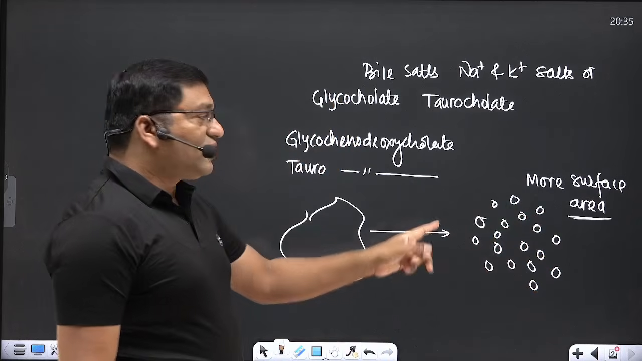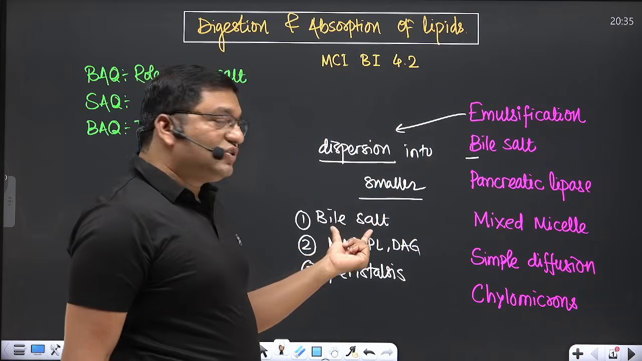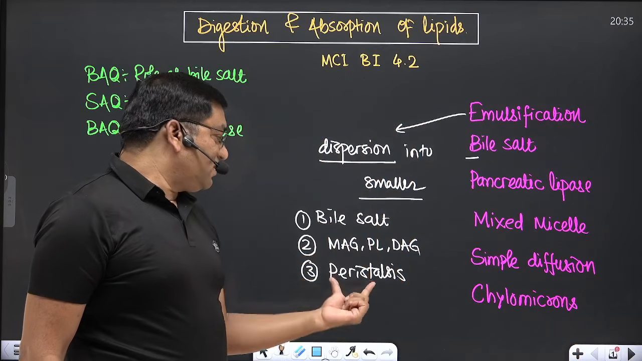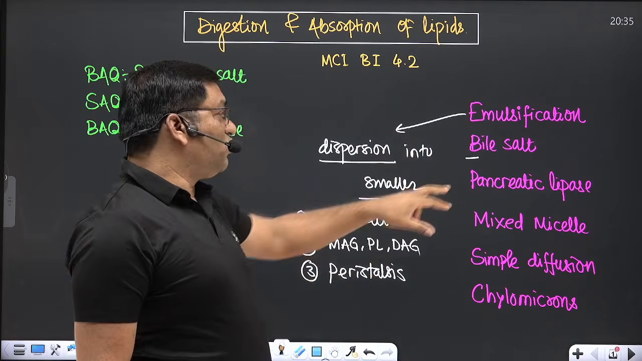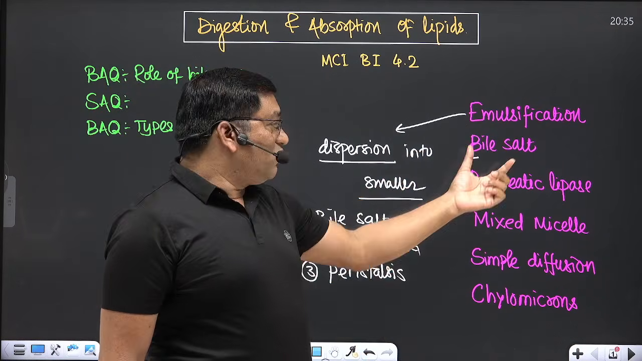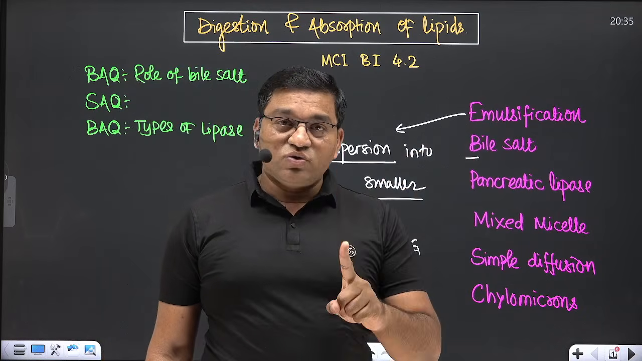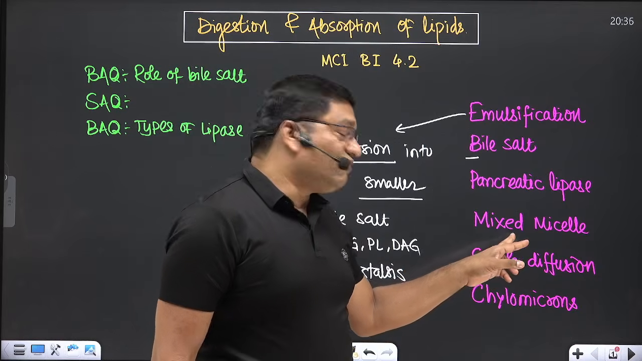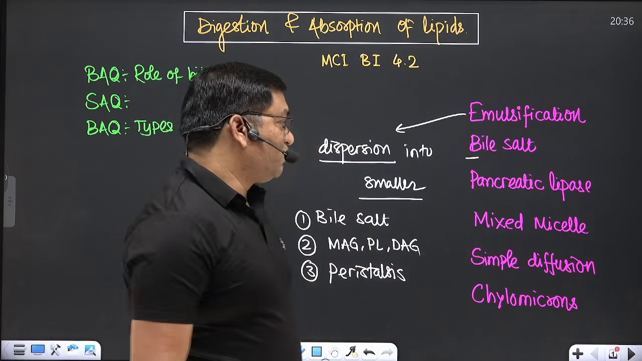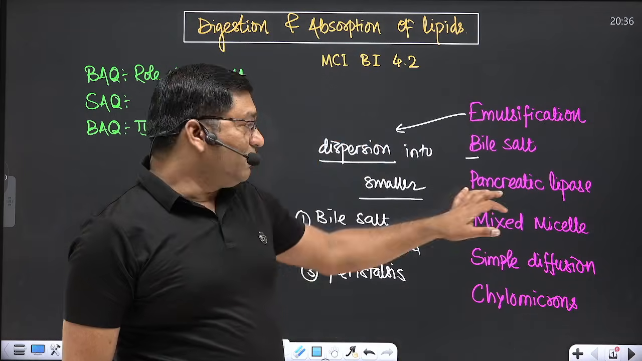So three things are required for the emulsification. The first is bile salt, then amphipathic lipids, and the peristaltic mixing in the intestine. Now what is the role of bile salt? It causes the emulsification. This is the first role, and the second role is that it is important in mixed micelle formation, that we will discuss. Pancreatic lipase is also important here, because pancreatic lipase is the main enzyme.